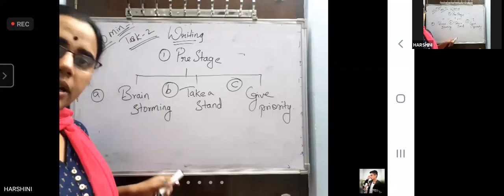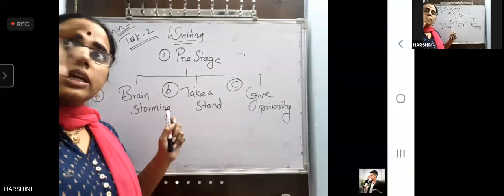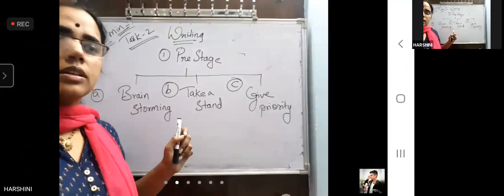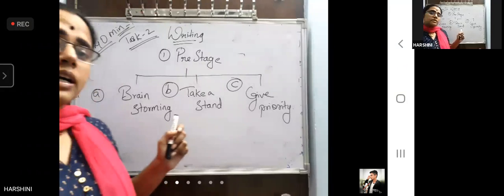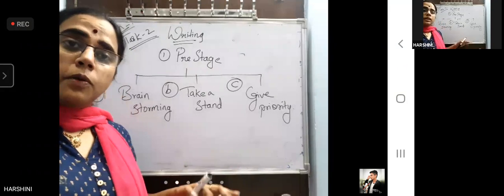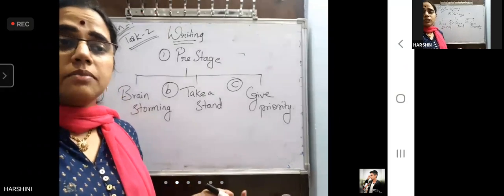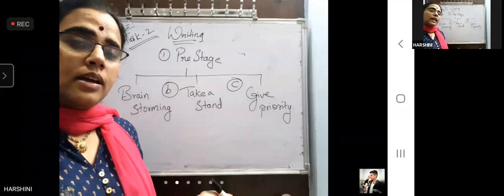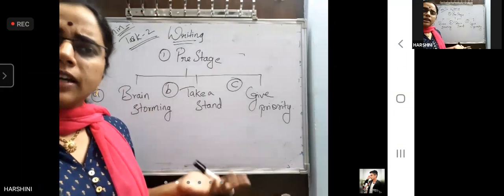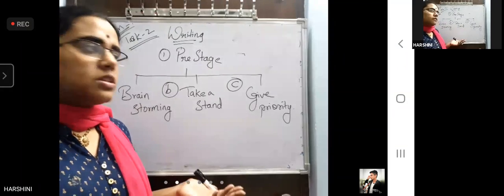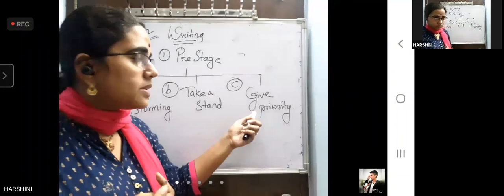After doing brainstorming, I'll tell you how to do brainstorming, then you look at the points and come to a conclusion. How many positives and how many negatives? Positives are 70% and negatives are 30%. Go for the positive side. If both are equal, then count the neutral points. Some points can be neutral also, which can be used both ways. Then if you nullify them, you come across either positive or negative. If you come across 50-50 again, then you decide which points you can write strongly. If you can write positive points strongly with examples and all, you can write.